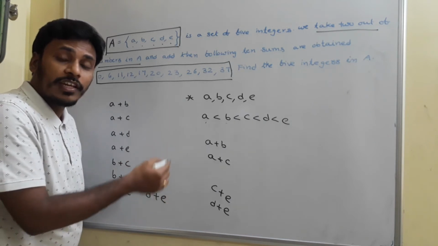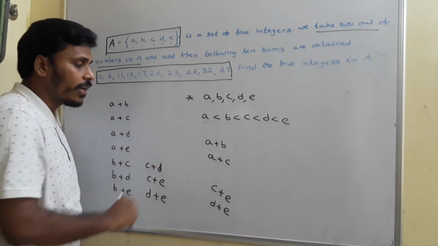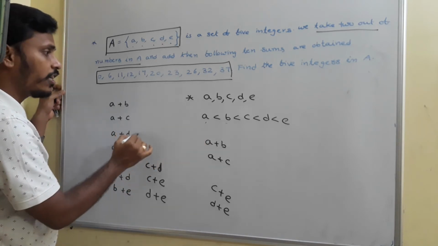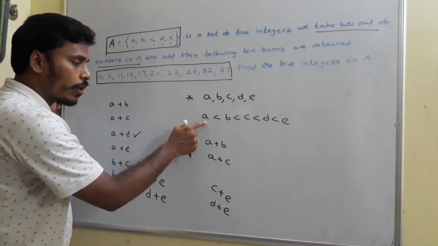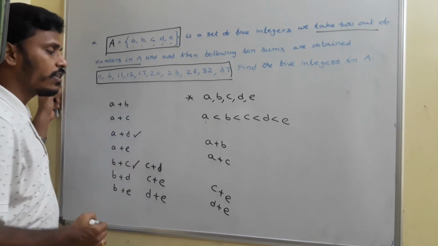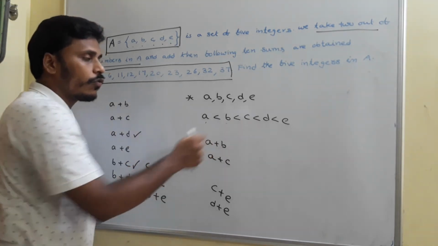But we don't have any chance to arrange the remaining numbers. For suppose, A plus D is there, and B plus C is there, the numbers which are in between.